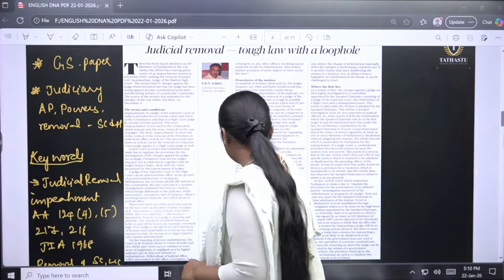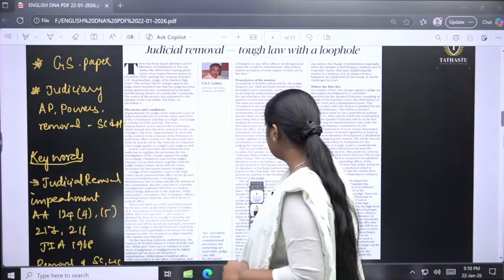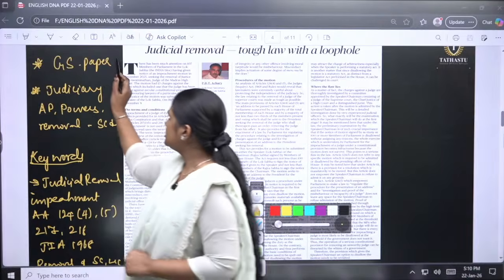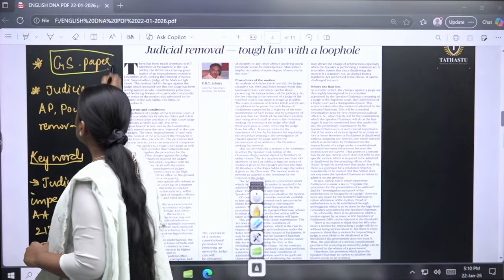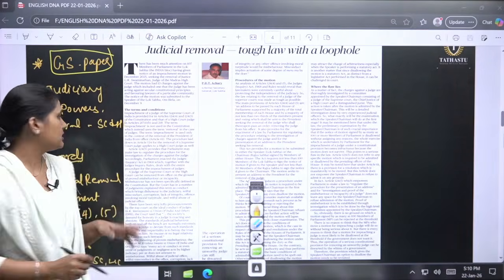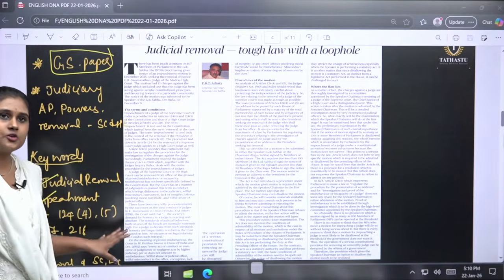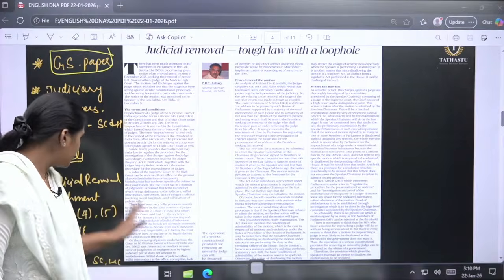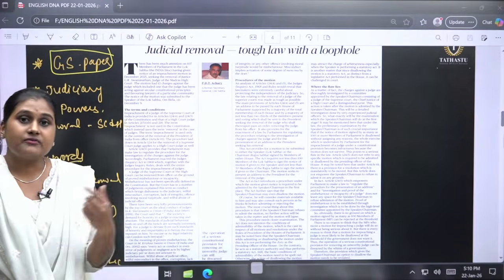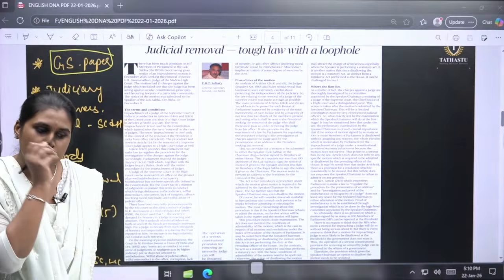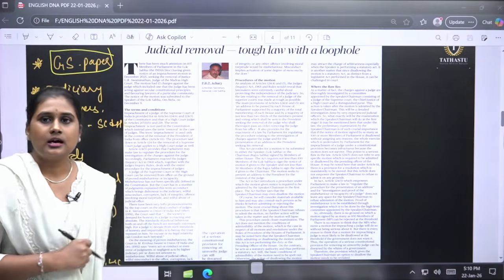As we have talked earlier, we will be focusing on GS paper 2. Okay, so the keywords for you will be judiciary removal, impeachment. Why am I telling you all this? Because it is important for you to understand where you have to apply this, and on what basis you have to prepare this article.